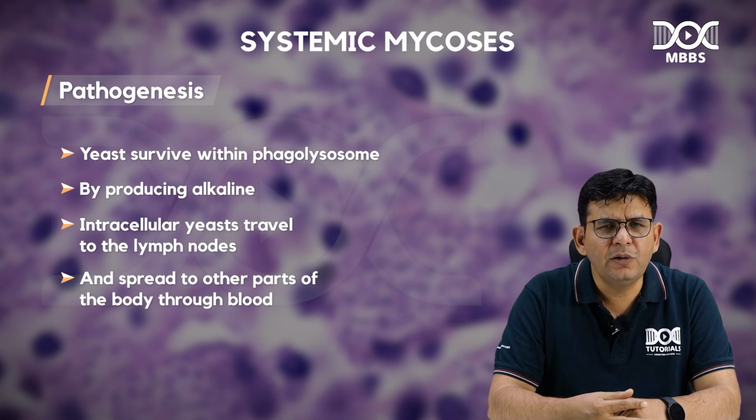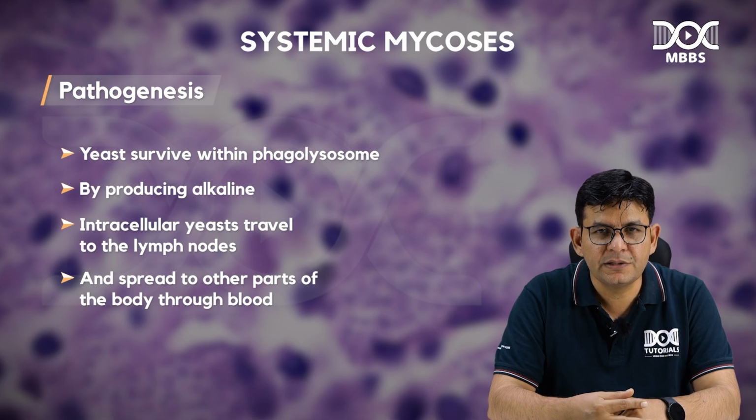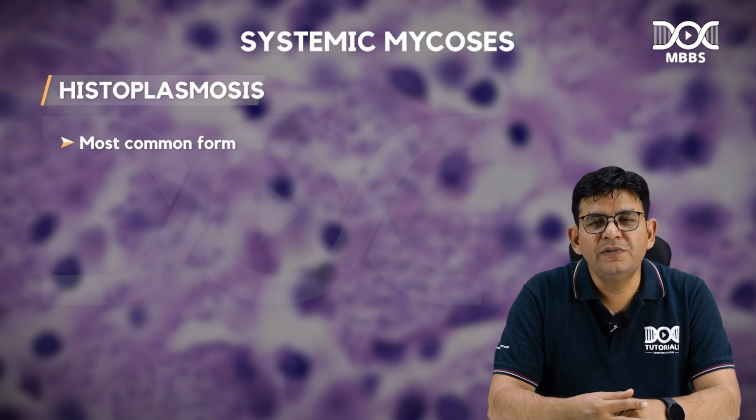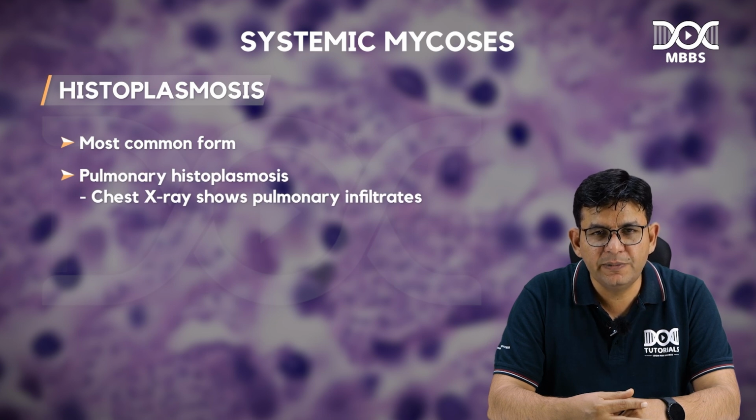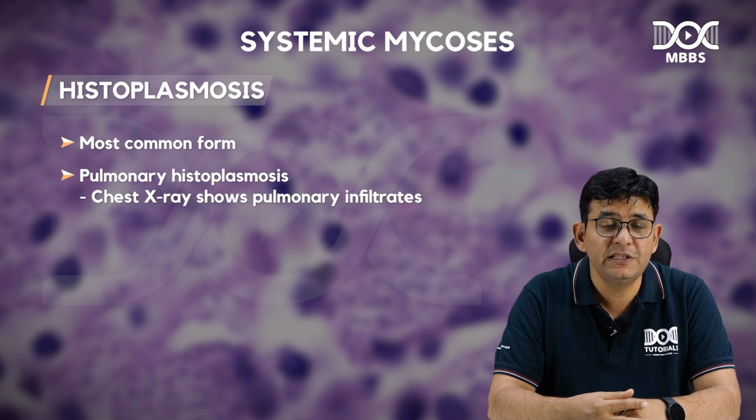Later on it involves the viscera and so on via the blood, and even goes to the bone marrow, as I have told you, and that's why it is termed what? Systemic mycosis. So if somebody asks you which is the most common form of histoplasmosis observed, the answer is pulmonary histoplasmosis, and you can find pulmonary infiltrates in the chest x-ray.